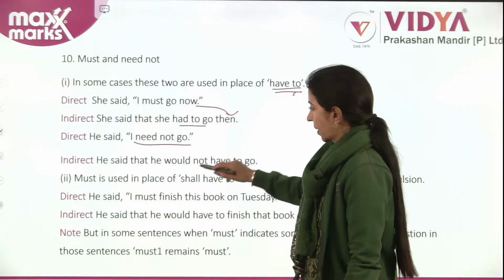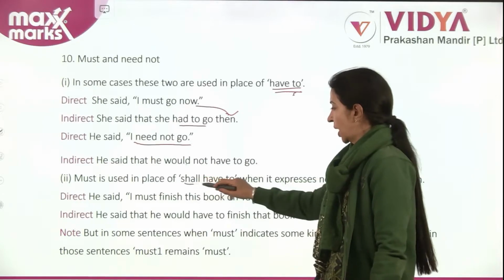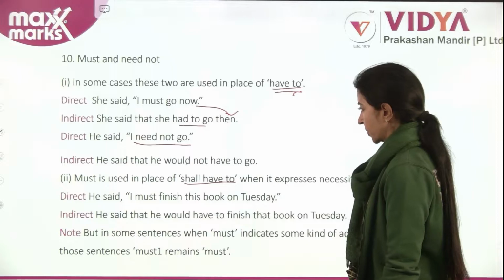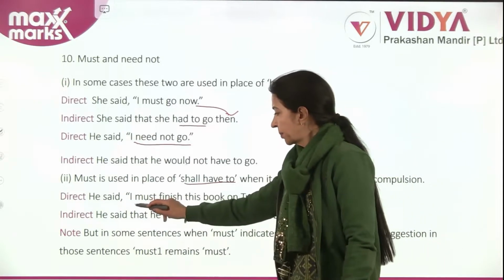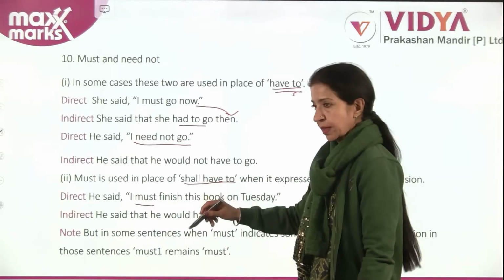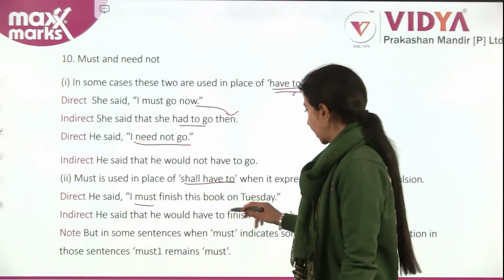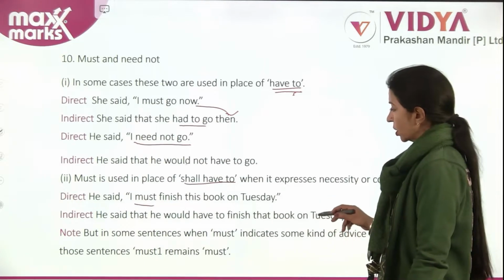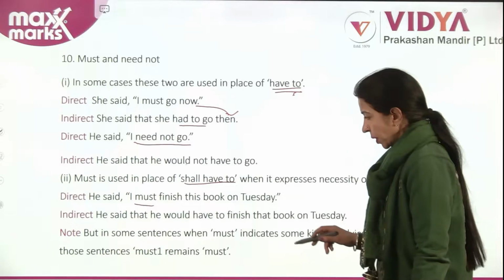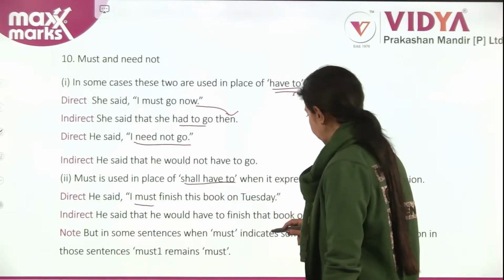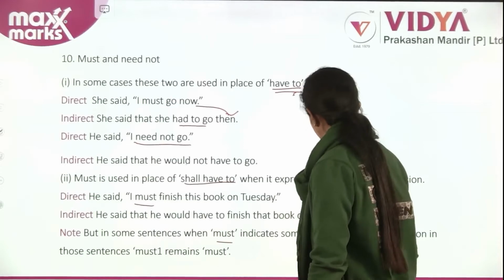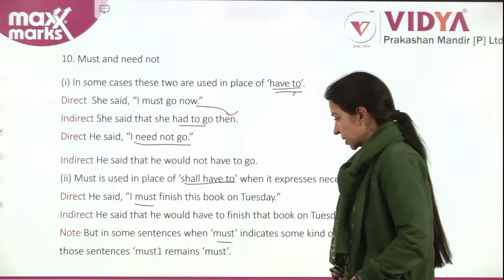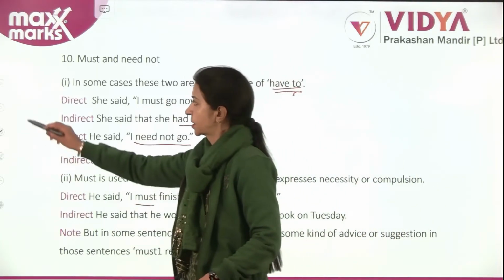Next, must is used in place of shall have to when it expresses necessity or compulsion. He said, "I must finish this book on Tuesday." He said that he would have to finish that book on Tuesday. But in some sentences, when must indicates some kind of advice or suggestion, must remains must.